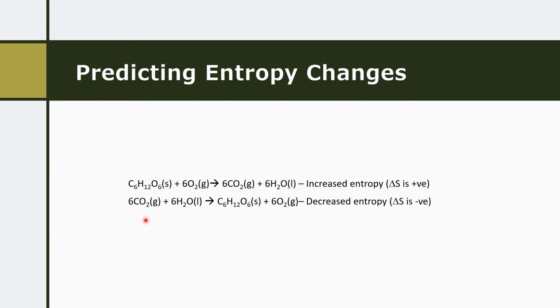Conversely to that, what we can see is the reverse reaction underneath, which is the reaction for photosynthesis. In this one, we see a decrease of particles as we go from reactants to products, as well as liquid particles having a net change towards solid particles. What this will mean is that there is a decreased entropy and that delta S is negative.